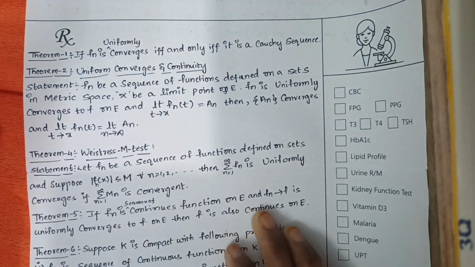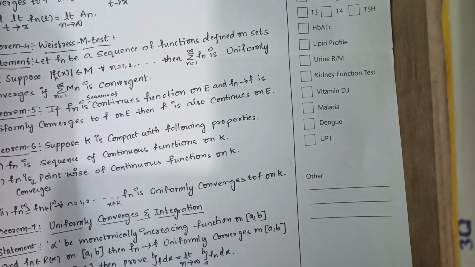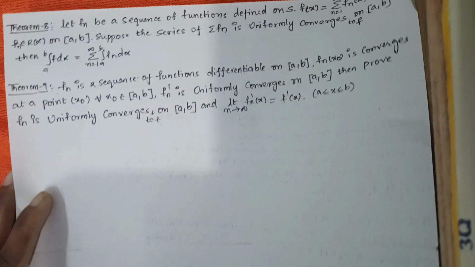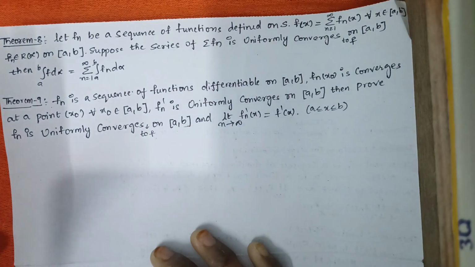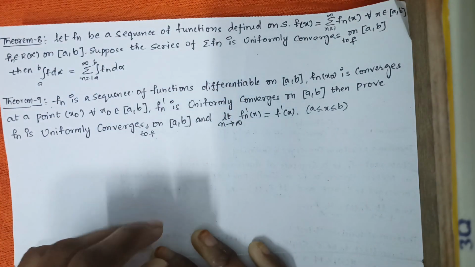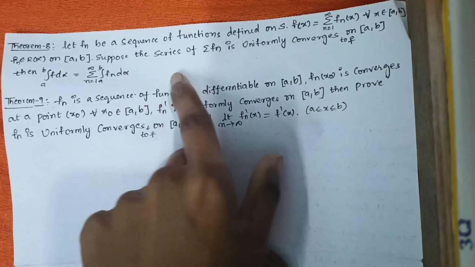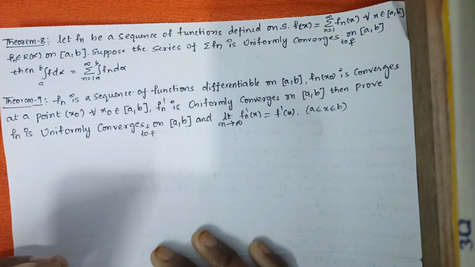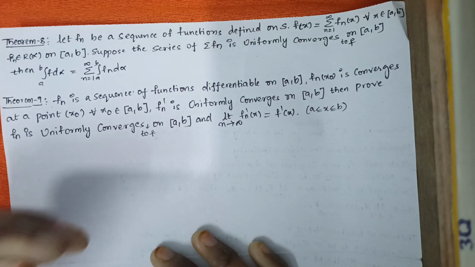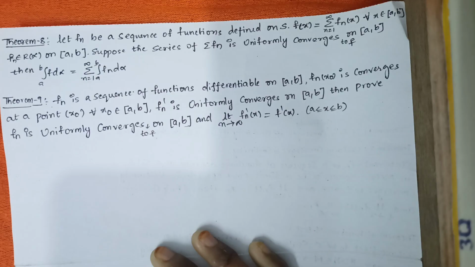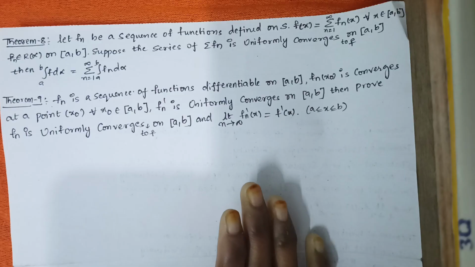And do the same for all the theorems that you have learned, on a short paper. And before going to the examination, just have a look at it once. Then you will get the whole idea, yes, this is the theorem statement. And when you see the hint written here, you will get an idea: oh, the next step is this, the next step is this. Then you can easily prove the whole theorem. Then you will never forget the theorem proof.